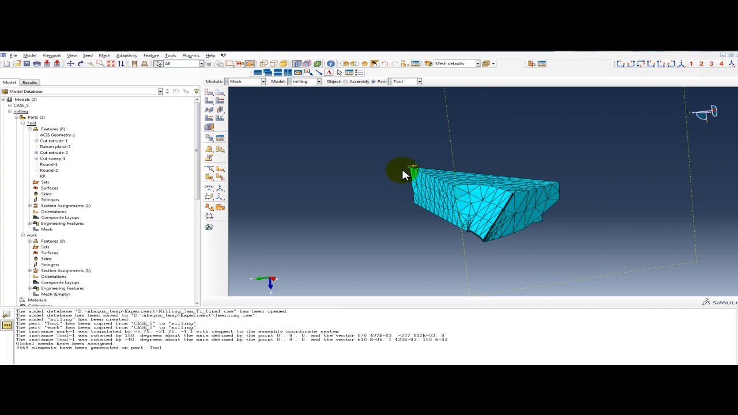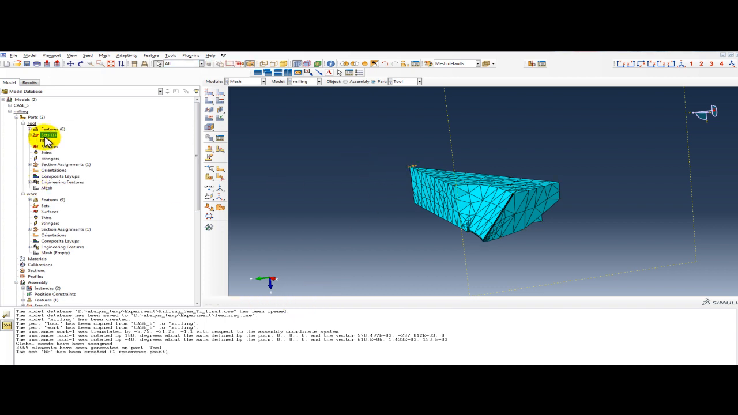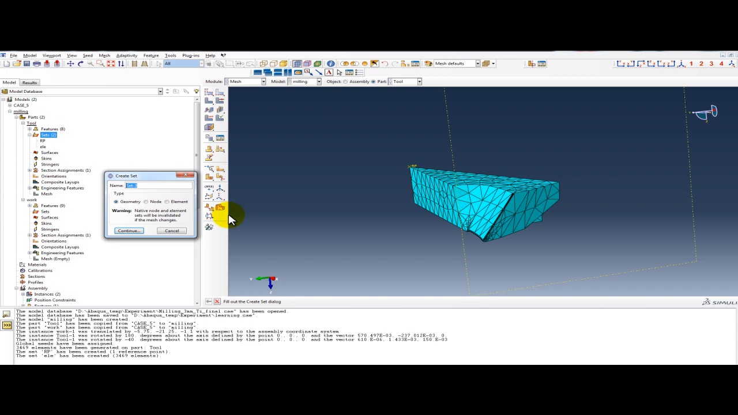Now we will make 3 sets on the tool. Go to the set, create. One is reference point, RP, continue, click on reference point, okay. Right click, create elements of the tool, and third one is nodes of the tool.